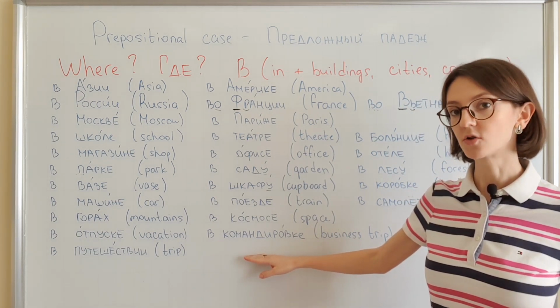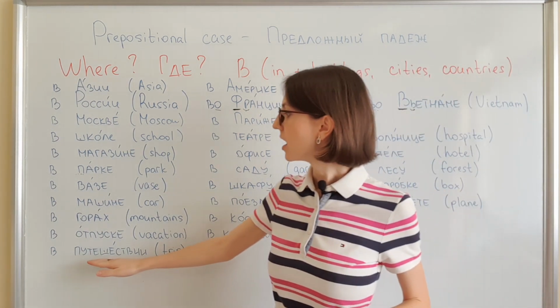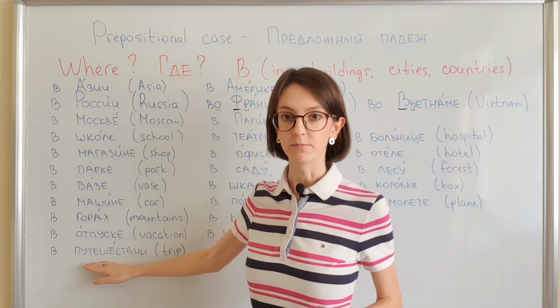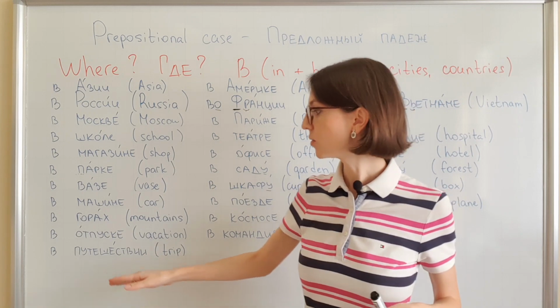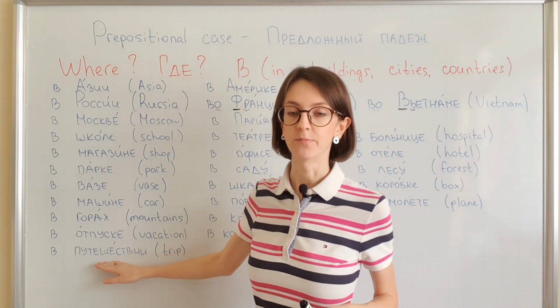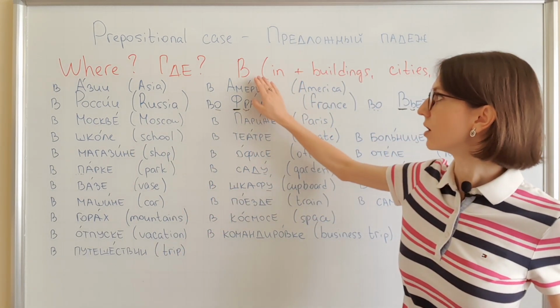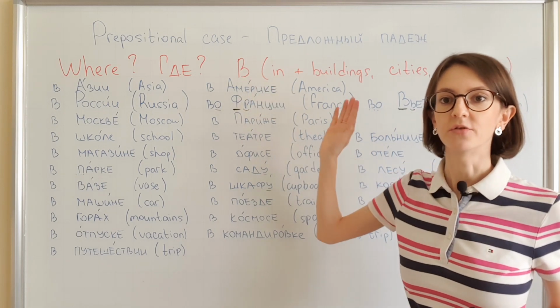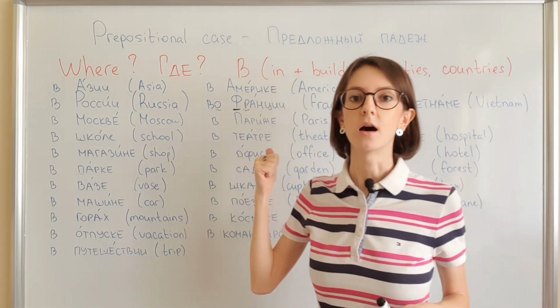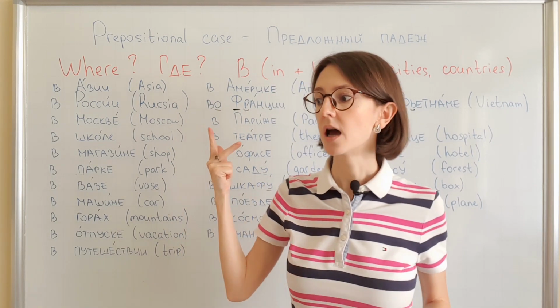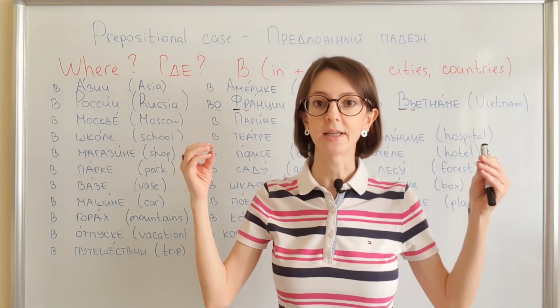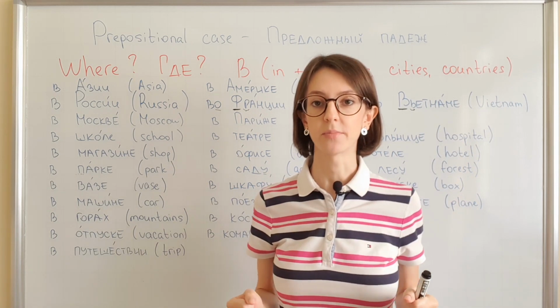And в путешествии. If you're having a trip right now, в путешествии. Okay? So this was the preposition в plus countries, cities, places, and when something is located inside of something.